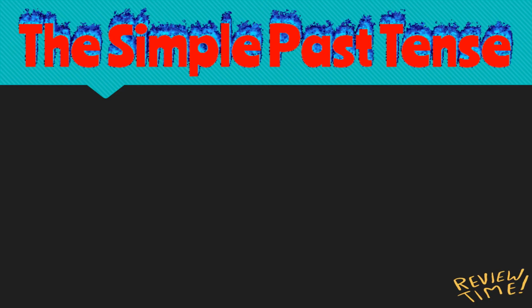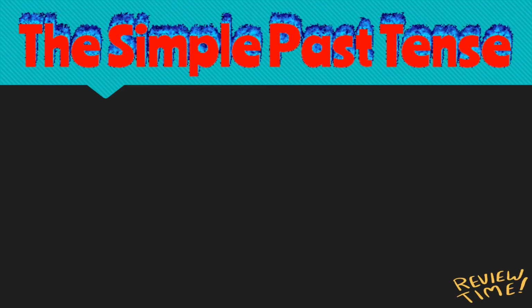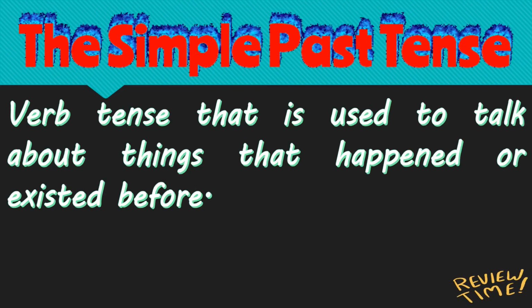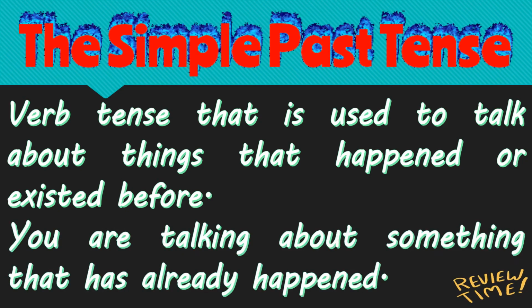Before we begin, let's first have a short recap about the simple past tense. Simple past tense is a verb tense that is used to talk about things that happened or existed before. You are talking about something that has already happened.